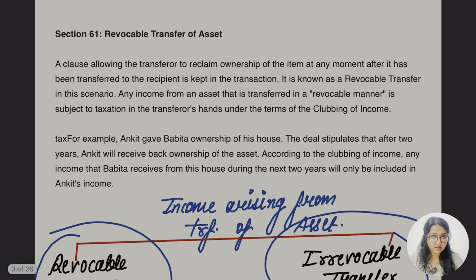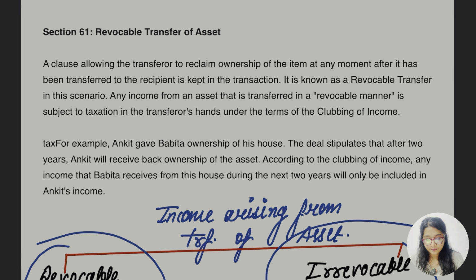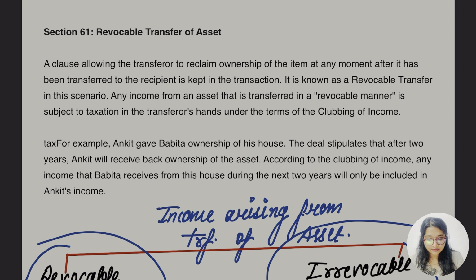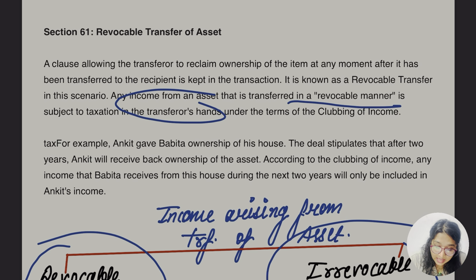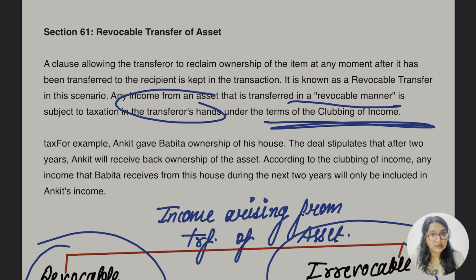Let's go for what is written in this section. A clause allowing the transferor to reclaim the ownership of the item at any moment after it has been transferred to the recipient, kept in the transaction, is known as revocable transfer. In this scenario, any income from any asset that is transferred in a revocable manner is subject to taxation in the transferor's hand under the rules of clubbing of income. So it's very simple. In case of revocable transfer, we are going to add back the income of the asset to whom?